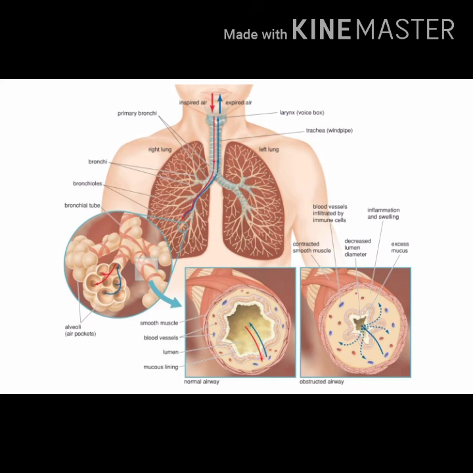The air enters the respiratory system and the alveoli, and gets sufficient time to be absorbed by the blood vessels.